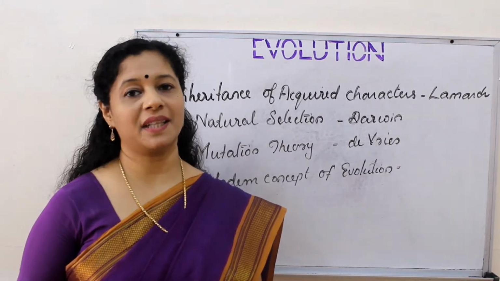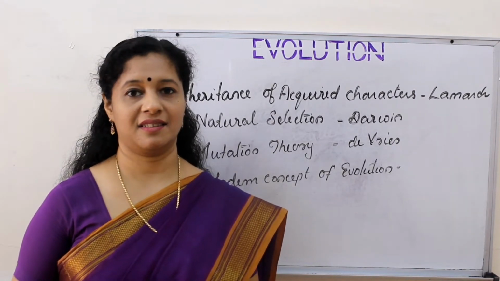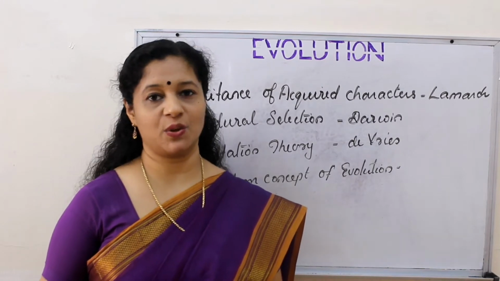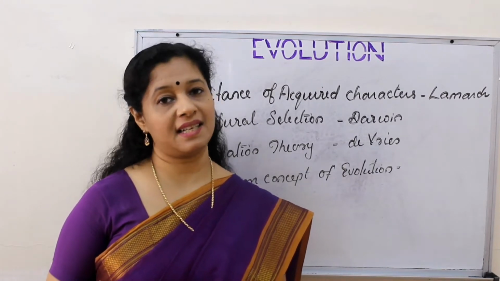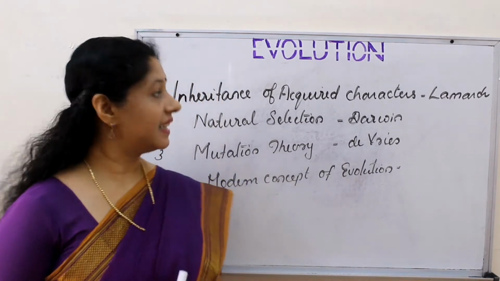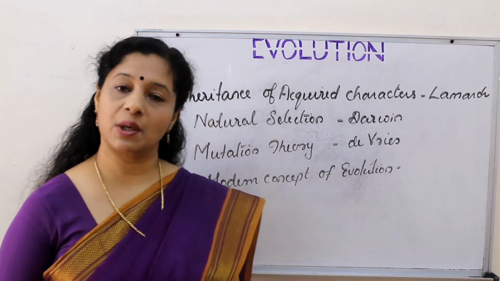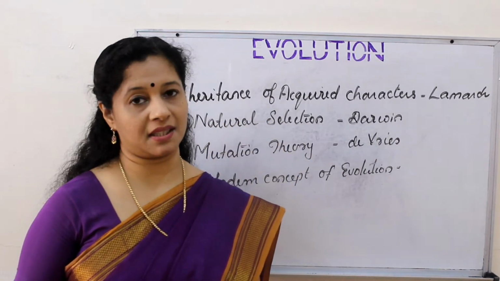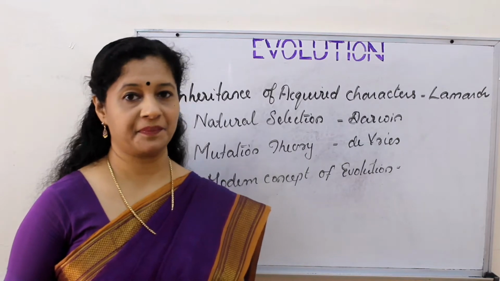Today we are starting with theories of evolution. When we talk about the theories of evolution, there are four main theories that we are supposed to discuss. The first one is inheritance of acquired characters by Lamarck. That is called the Lamarckism.